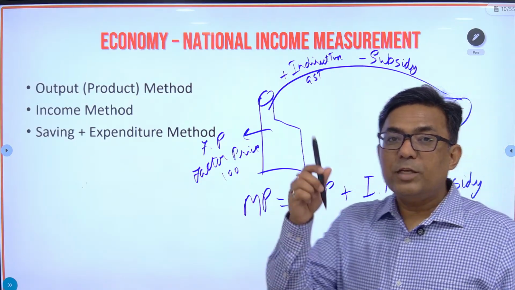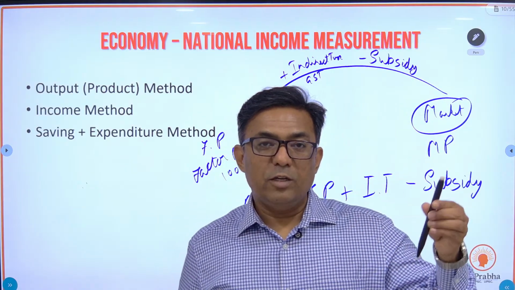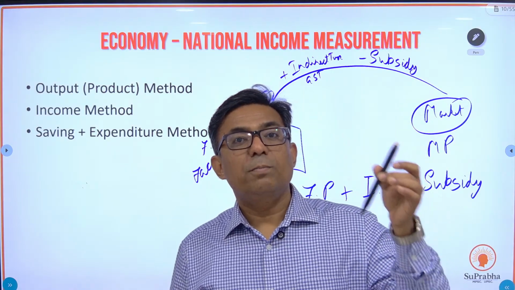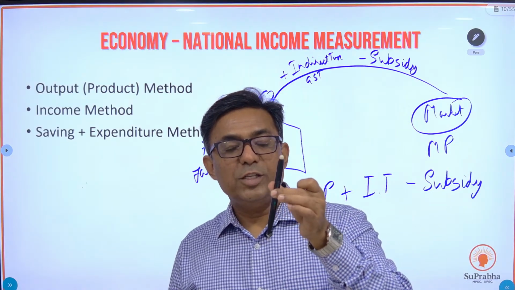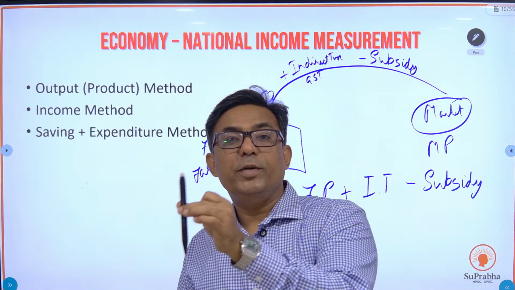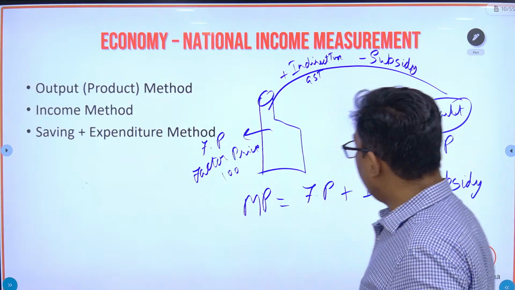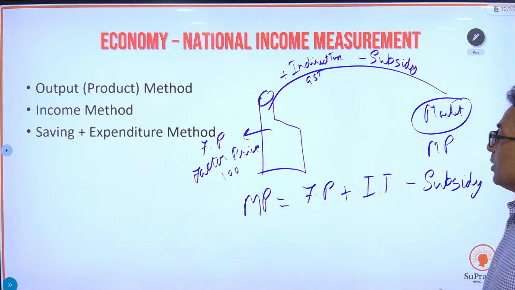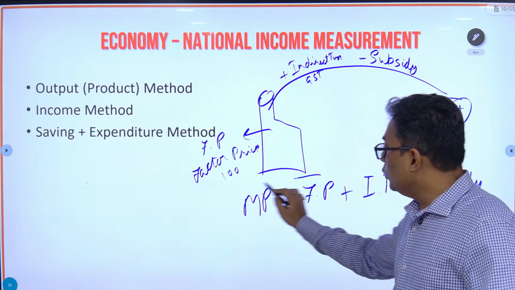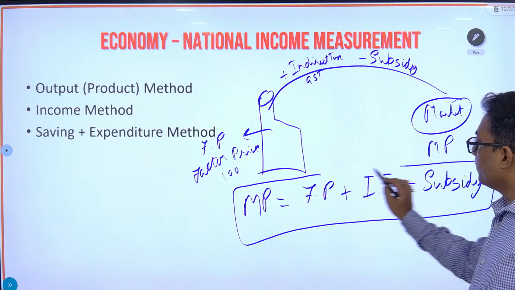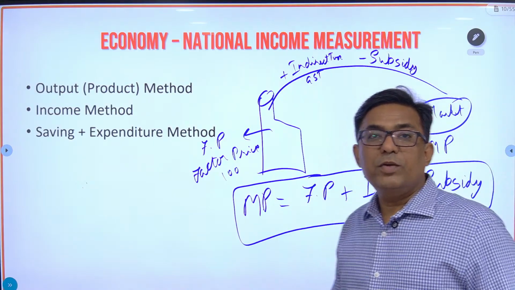So market price of this pen is equal to factor price 100 rupees plus indirect taxes, okay, GST, minus if at all government is providing subsidy. Market price is equal to factor price plus indirect tax minus subsidy. This is the equation you need to know.